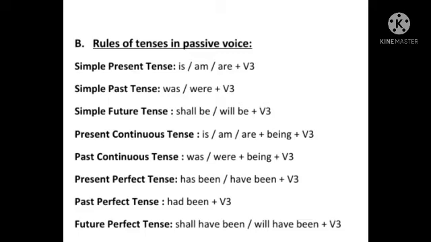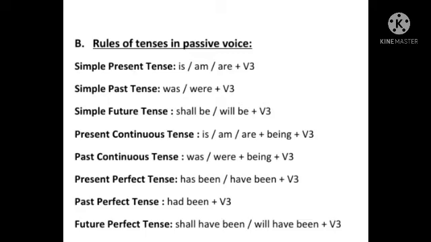I will read out the helping verbs which we have to use in different types of tenses. Children, you must learn these rules. In simple present tense, we use helping verbs is, am, are and the third form of the main verb. As I have already told you, in the whole passive voice, in all the tenses and sentences, we have to use the third form of the main verb only.